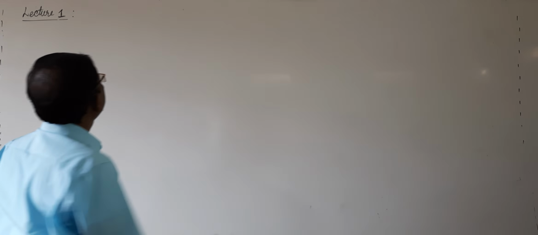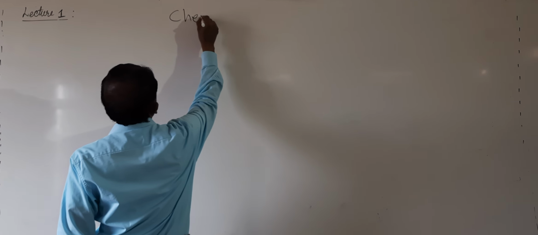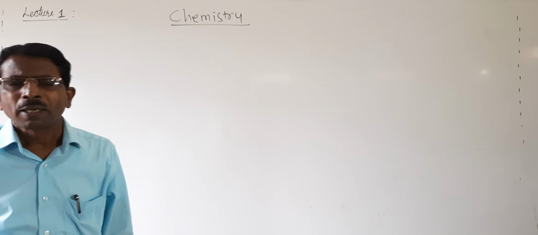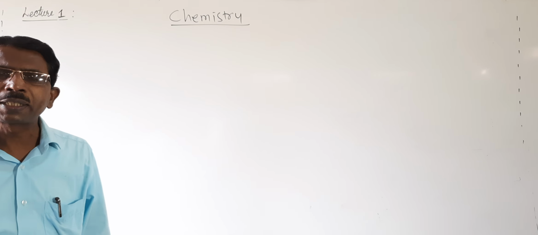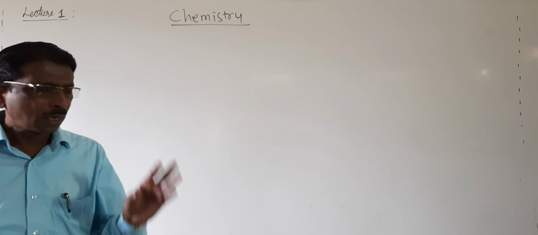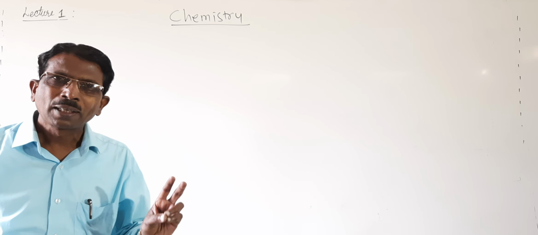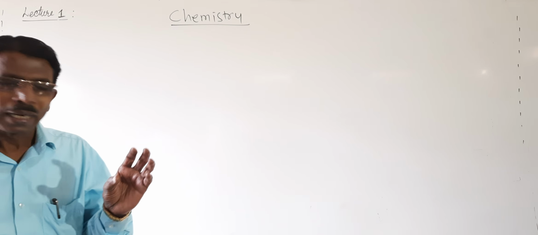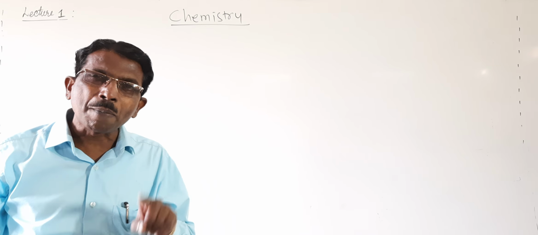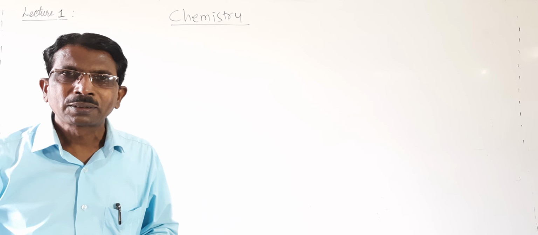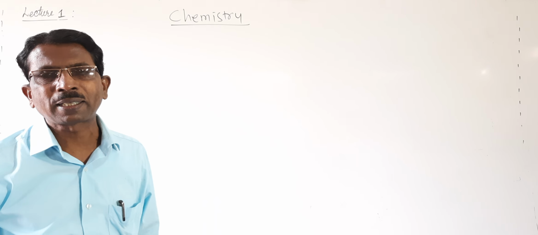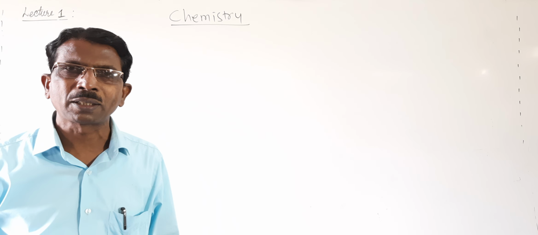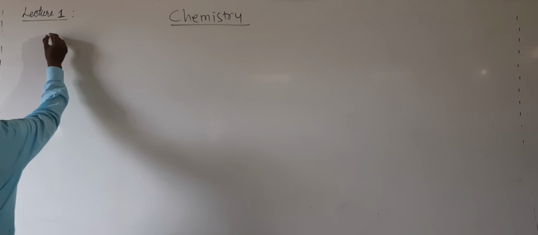So chemistry is a branch of science which deals with the study of composition, structure, properties and uses of matter. It is called chemistry. It means it studies all the history of the element.